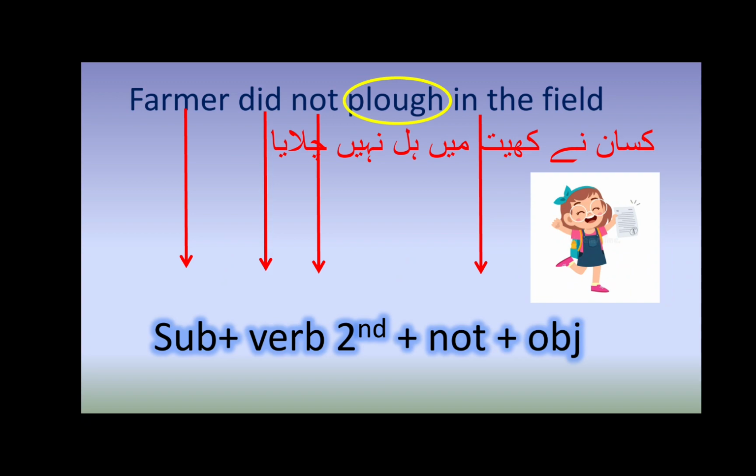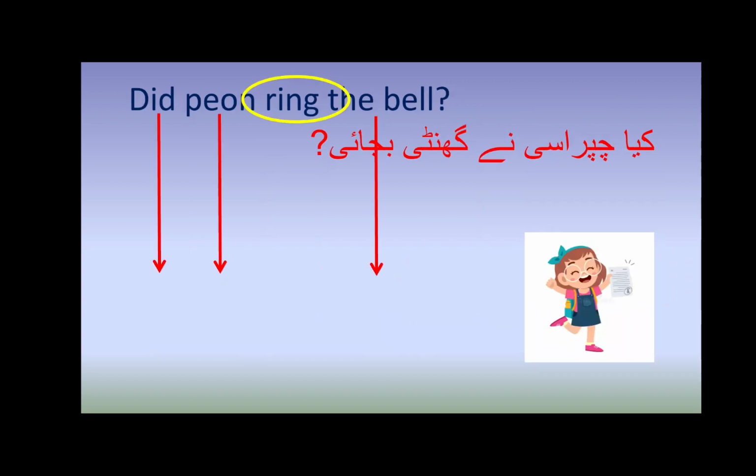Okay, let's move to the next one, which will be interrogative. Did peon ring the bell? Kya chaprasi ne ghanti bajai? So here did will come first, verb will come first, second form of verb will come first, then subject and then object. Ring, maine isko isiliye highlight kiya that it is the second verb, and second verb did not come into the formation, and together with the noun it will become the object of the sentence.